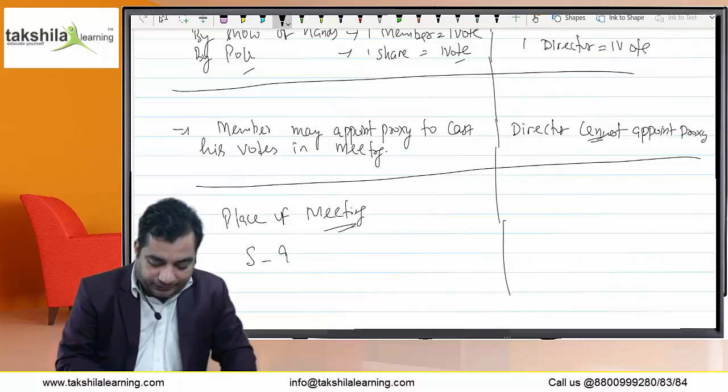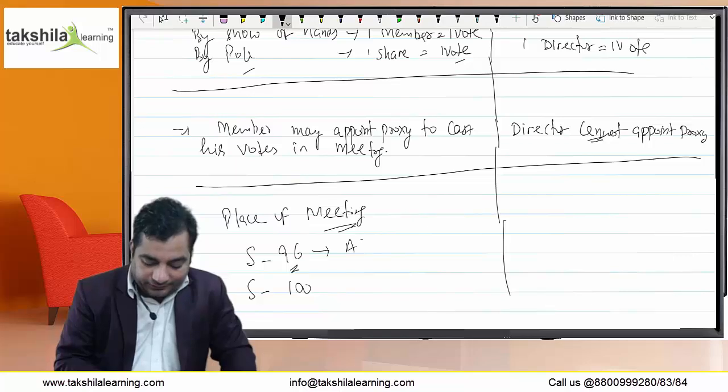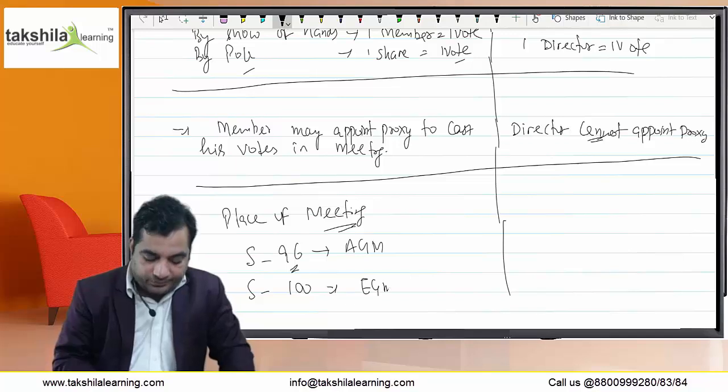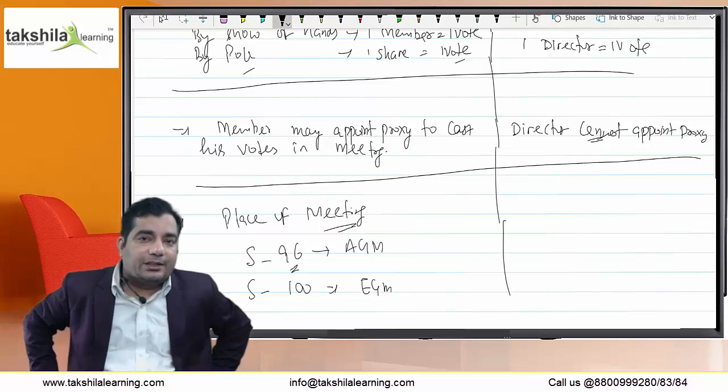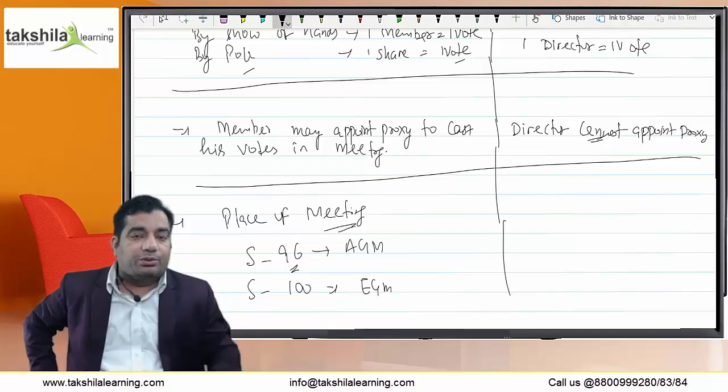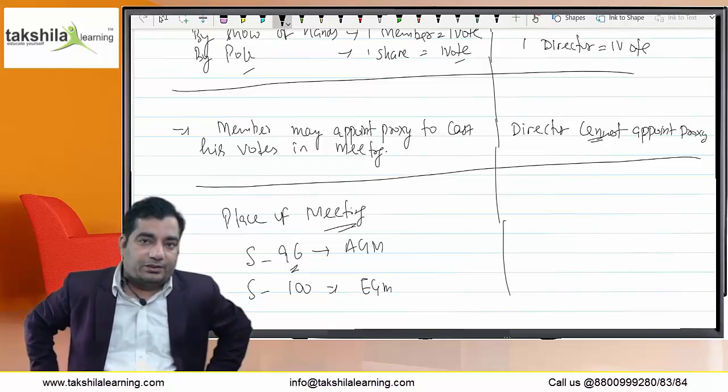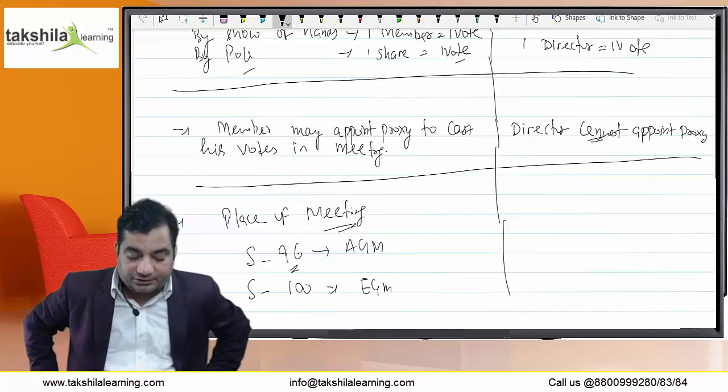There are two types of meeting. One is section 96 and one is section 100. Section 96 deals with the AGM, and section 100 deals with the EGM. An AGM can be held, in the case of a listed company, only at the registered office of the company as per section 96.